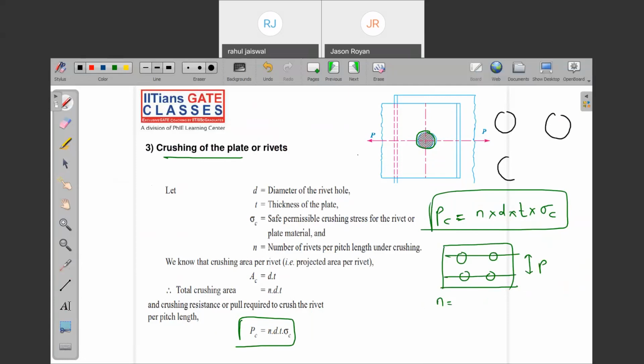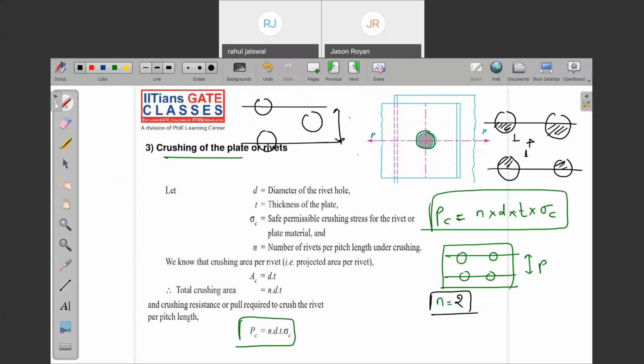Just try to count it. Make the center line: half, half, 1. Half, half, 1. Here it is 1, here it is 1. 1 plus 1, 2. Are you getting my point? If it is a zigzag riveting like this, then I need to count per pitch length. What is the per pitch length? Half, half, full. 1 plus full, 2. N is equal to 2. Are you getting my point?